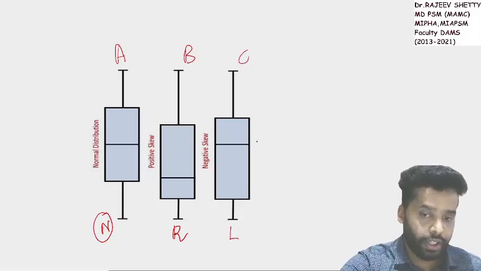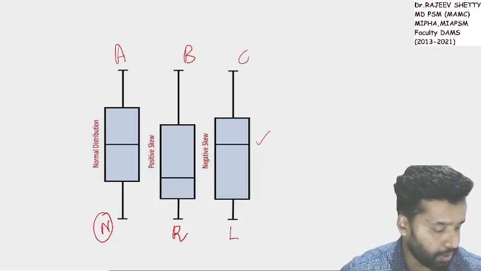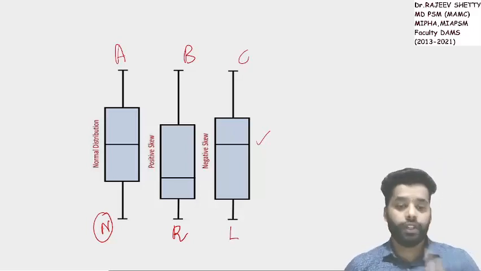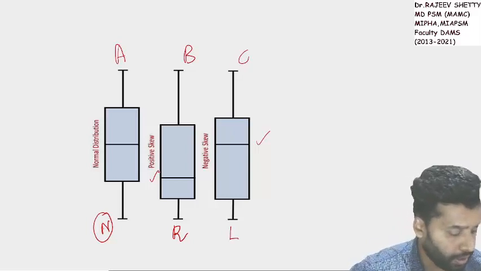If the median is shifting towards the higher end, it is a left skewed distribution, good. If the median is shifting towards the lower end, it is a right skewed distribution, good.